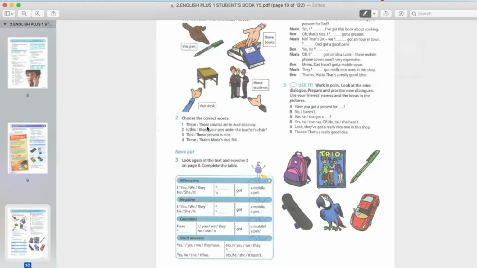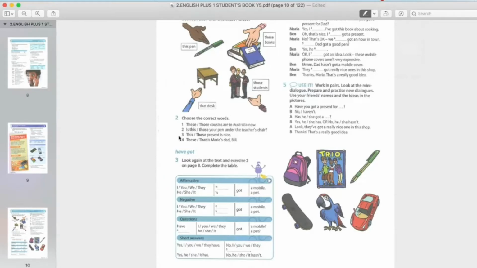Okay, look at the word. The next keyword is Australia. Australia. Jauh ni Australia. We are now in Malaysia. Right? So these or those. Cousins ramai dan dia berada jauh dekat sana. So the answer will be those. Sama dengan ni. Those students. Jauh kan? Jauh dari kita. Dan dia ramai.